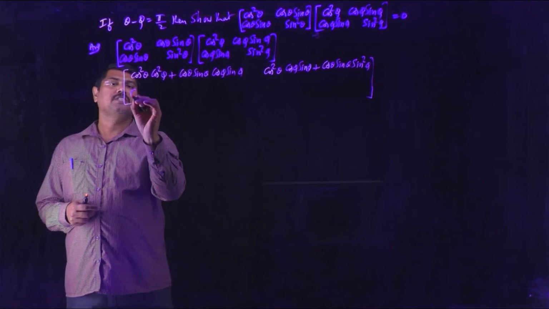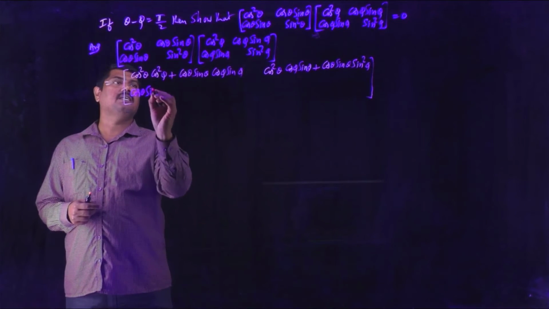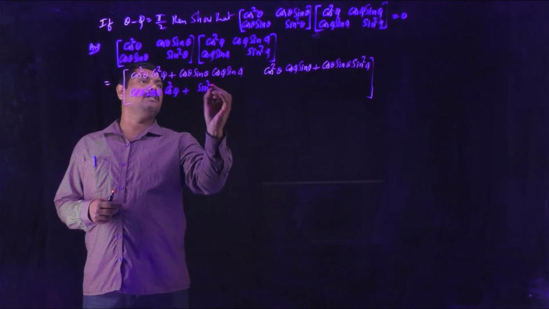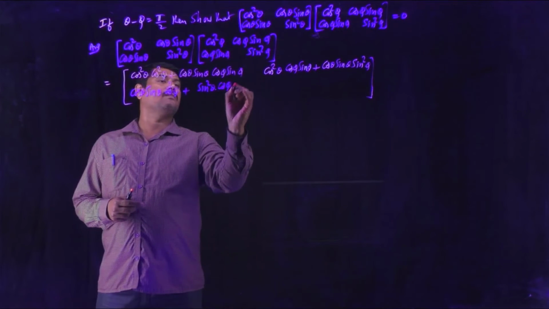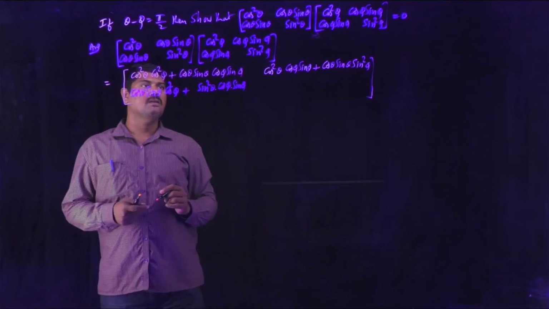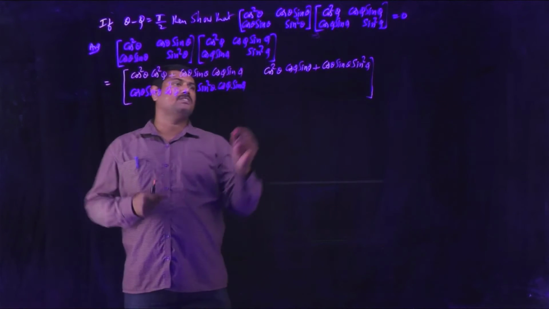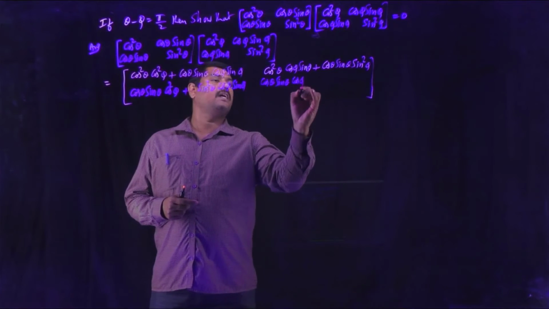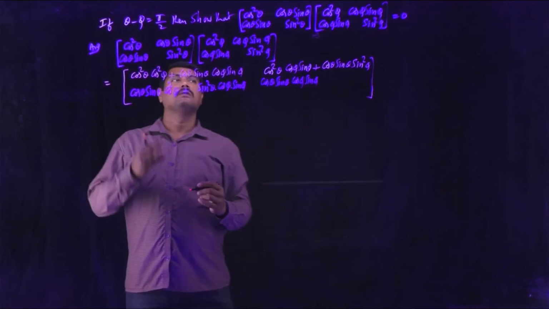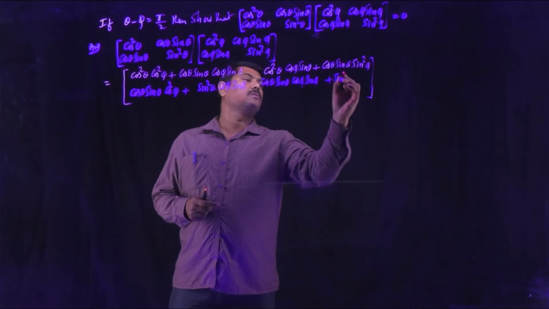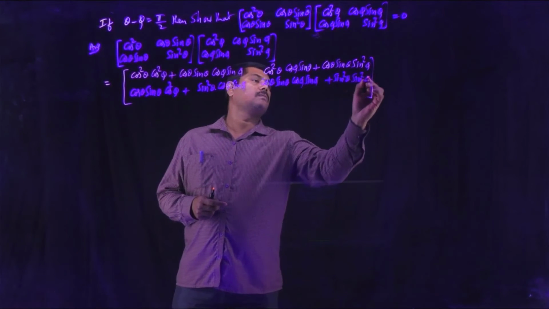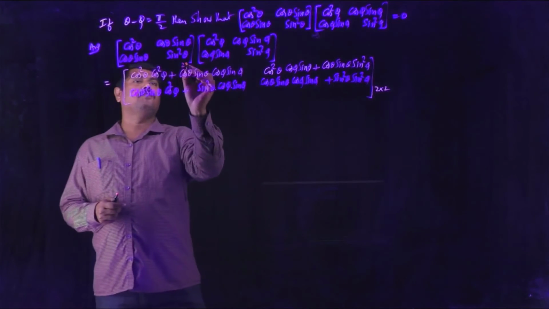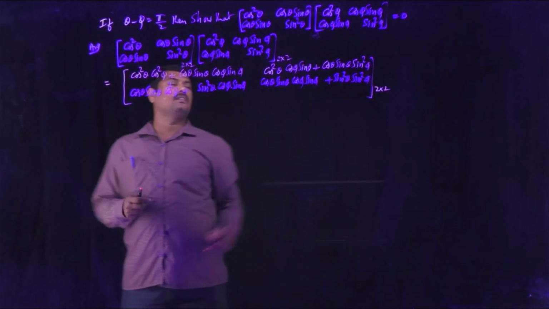Later, second row with the first column: cos theta sin theta into cos square phi plus sin square theta into cos phi sin phi. That is the second row with the first column. Second row with the second column: cos theta sin theta into cos phi sin phi plus sin square theta into sin square phi. So this is a 2 by 2 matrix. Multiplication of 2 by 2 matrices gives another 2 by 2 matrix.